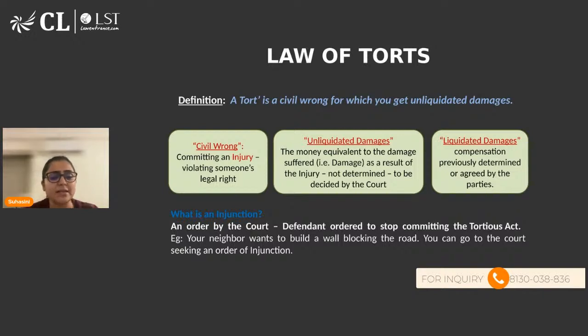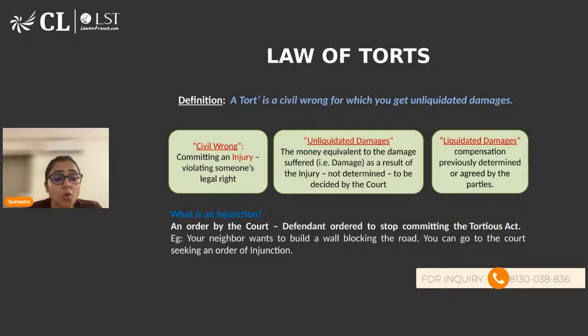Then the very next line is talking about what is an injunction. An injunction is a kind of stay order which is used by the court. Basically, the idea is that suppose I have done something wrong and you have approached the court of law saying that she has violated my legal right.